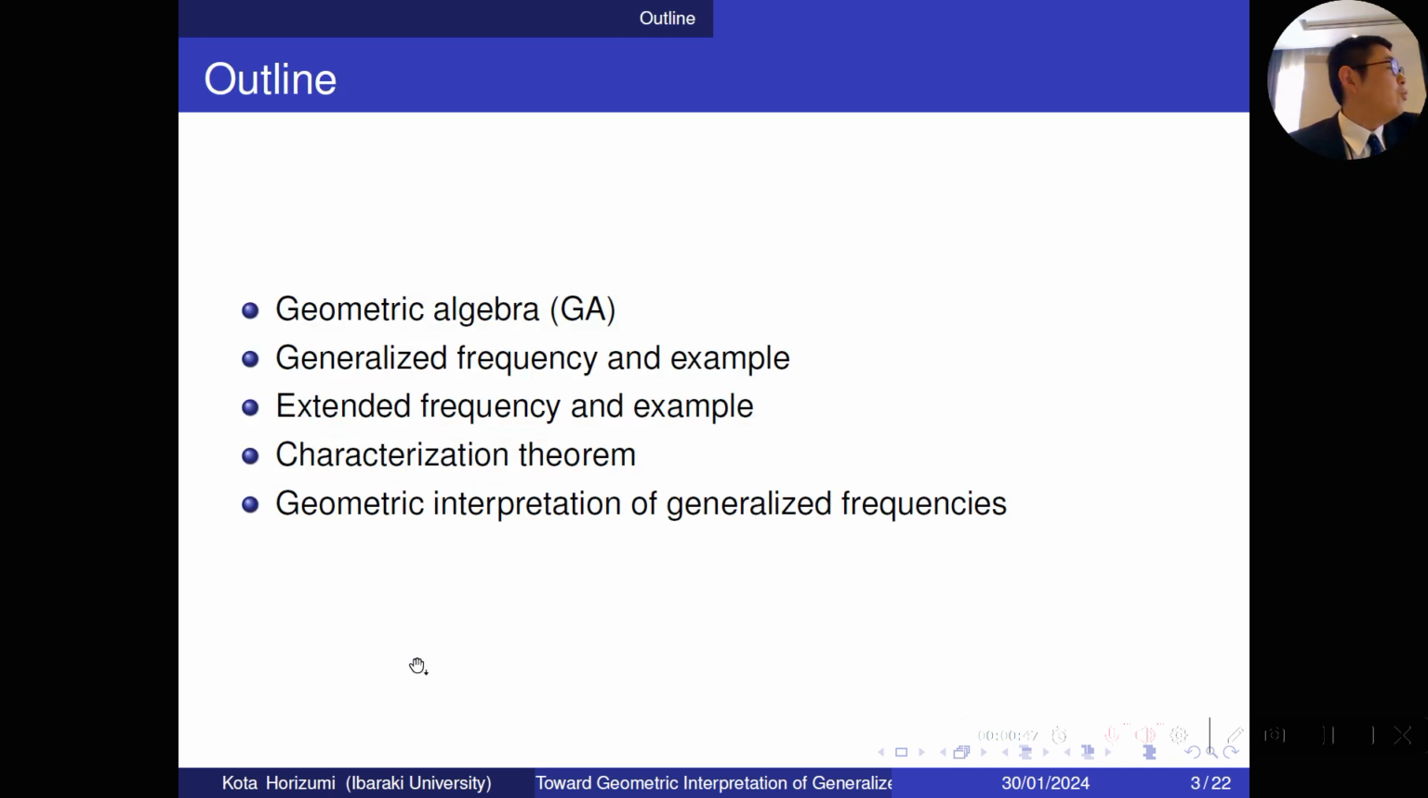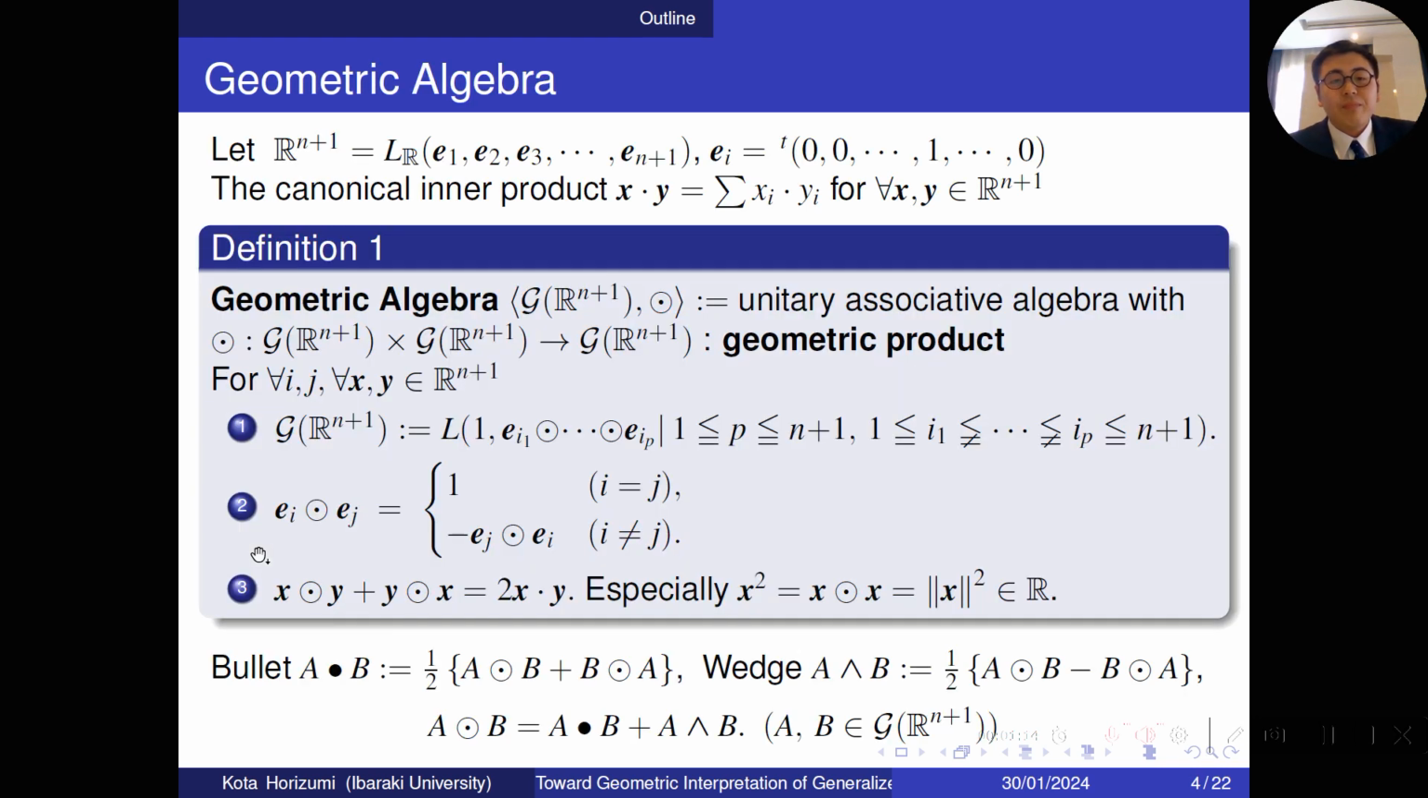And let me share the outline of this presentation. First, let me review the geometric algebra, and second, a generalized frequency will be introduced and an example will be given. And third, extended frequency will be introduced and an example will be given. And fourth, the characterization theorem will be introduced. And finally, I will give a geometric interpretation of generalized frequencies.